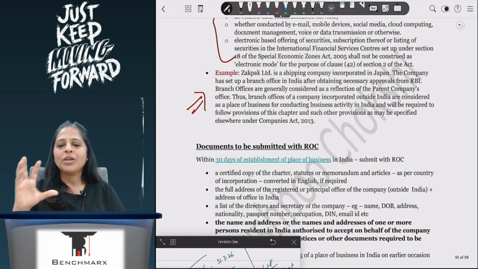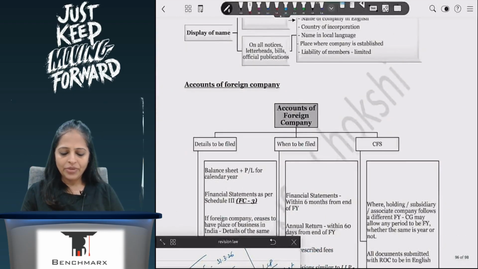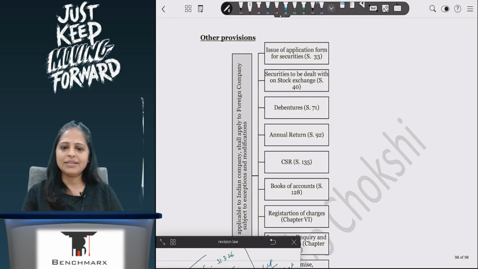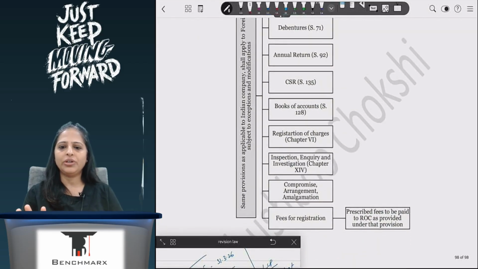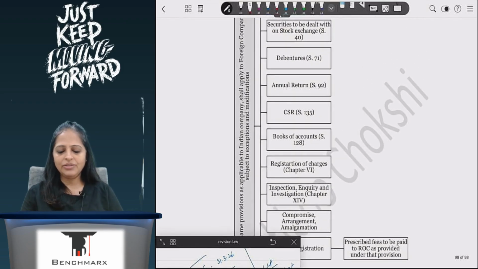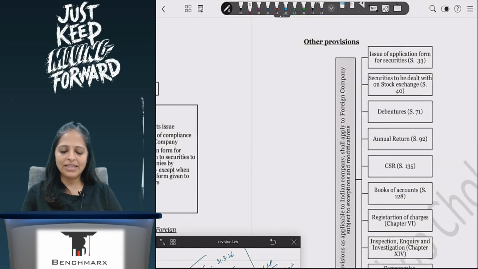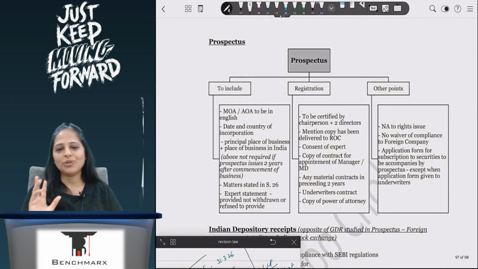Now most of the things which are applicable to Indian companies, the same provisions with certain alterations are applicable to foreign companies. So I've listed down everything which is applicable to Indian companies, with the same provisions being applicable with certain modifications to the foreign company. One place where modification doesn't happen is the prospectus.